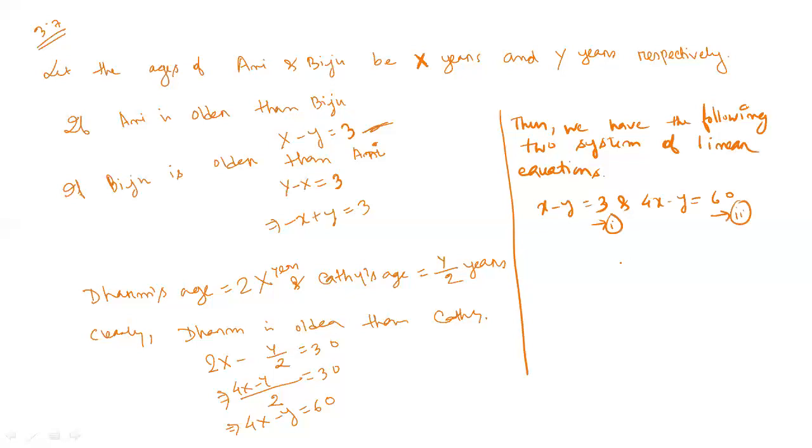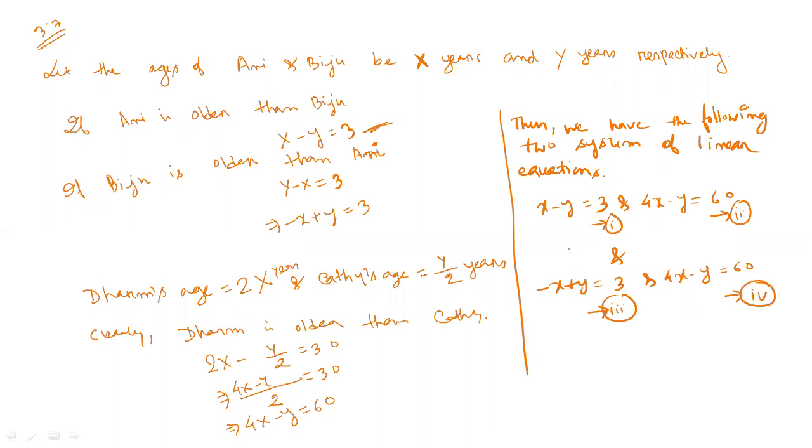And next, write down this one: minus x plus y equal to 3 and 4x minus y equal to 60. This one will be equation number 3 and this one will be equation number 4.